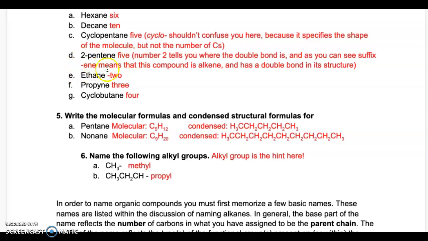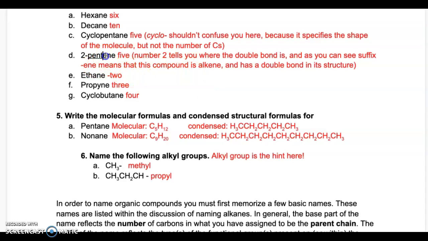D, it says that it's 2-pentene. So this is a little bit tricky because we haven't started this naming yet, but as you can see, the parent name is pent. Therefore, you know that there are 5 carbons.